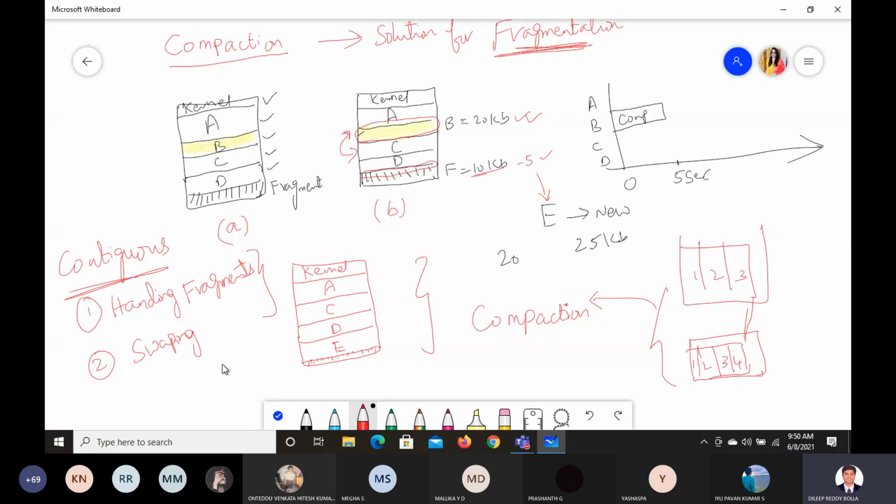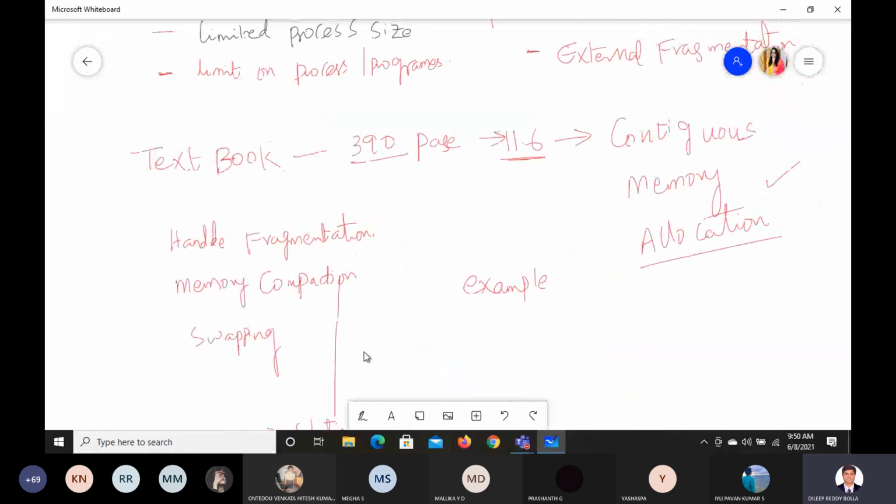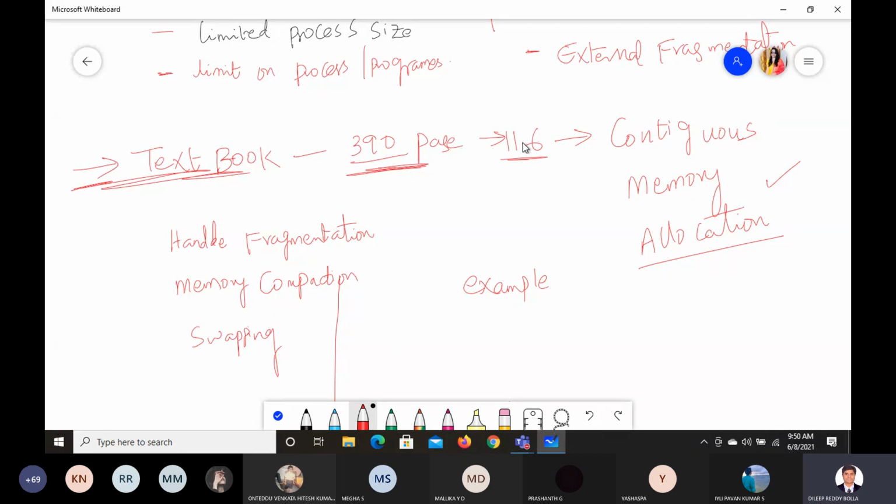Read what I told you already. This much you please read and understand, and you are done with it. Please open the textbooks from today and start reading, and be prepared. In the textbook you should read page number 390, chapter 11, topic 6. Every day you need to read one topic so that you understand easily. You need to learn contiguous memory allocation, how to handle it, and how to swap it.